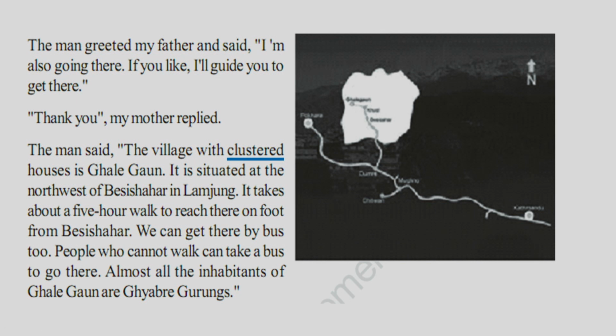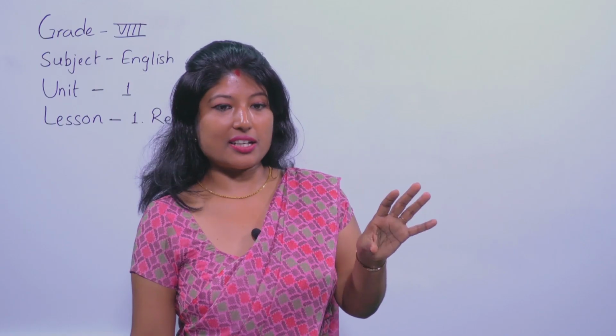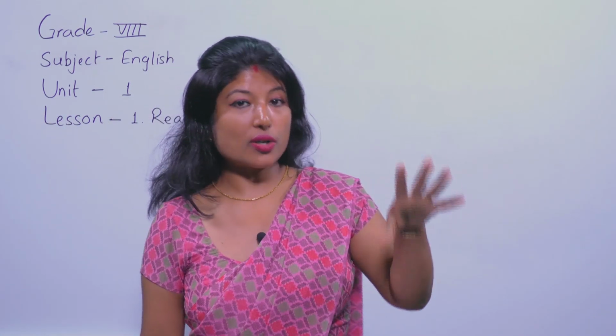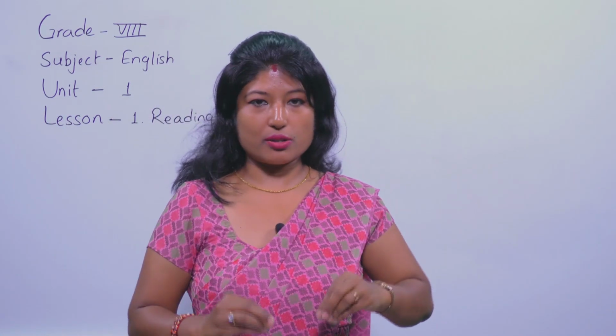But they were enjoying. Why? Because of the picturesque view, the beautiful view. We can get there by bus too. People who cannot walk can take a bus to go there. Almost all the inhabitants of Ghalegaon are Gabre Gurungs. So a particular variety of Gurungs live there and they are called Gabre Gurungs. Inhabitants means they are the locals, the people who live there.